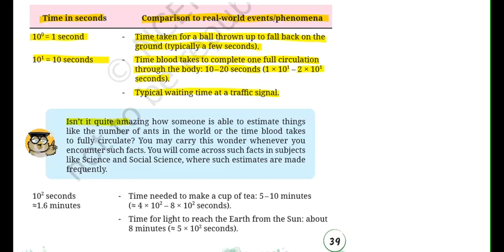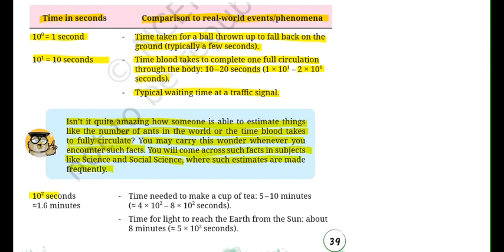Now isn't it quite amazing how someone is able to estimate things like the numbers of the ants in the world or the time the blood takes to fully circulate? You may carry this wonder whenever you encounter such facts. You will come across such facts in subjects like science and social science where such estimates are made frequently.